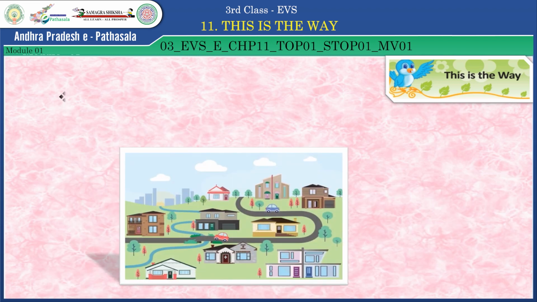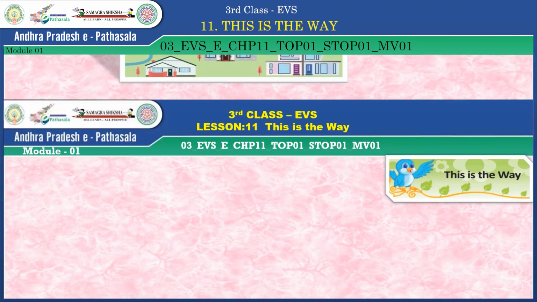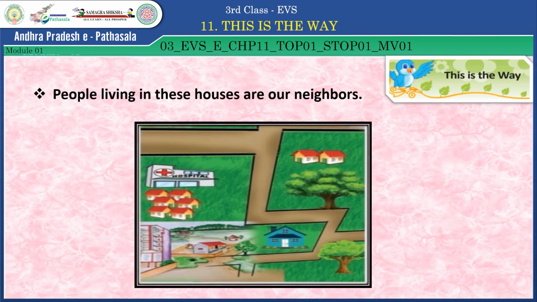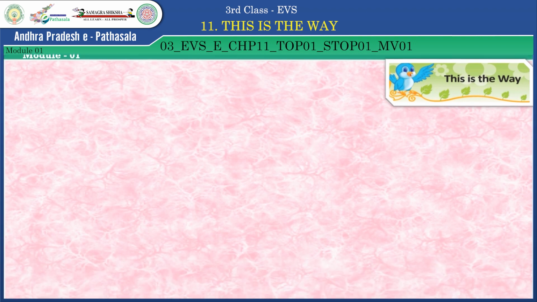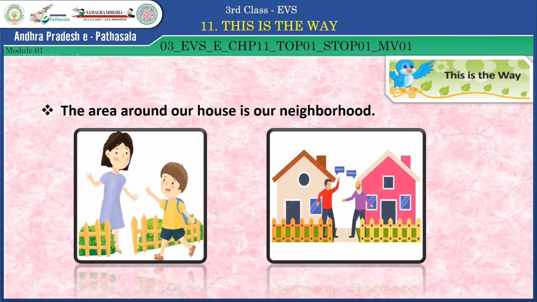There are many houses and other buildings near their house. People living in these houses are our neighbors. The area around our house is our neighborhood. Children, I hope you understood what is neighborhood and who are the neighbors.